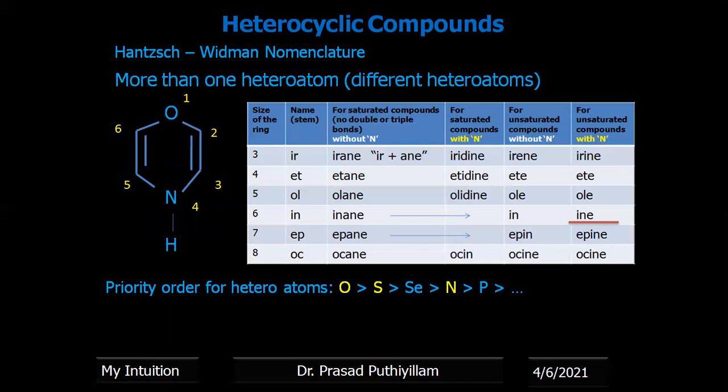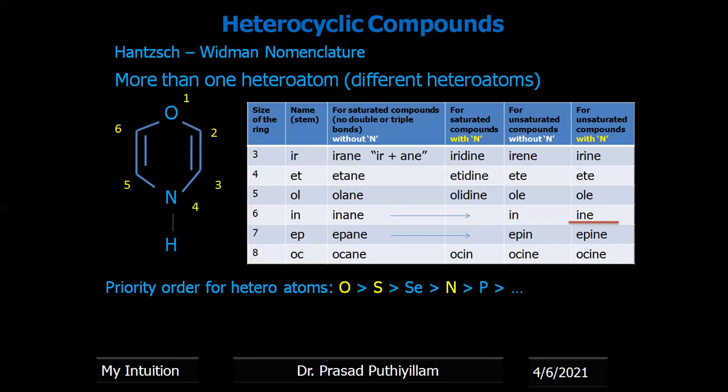This is more than one heteroatom but different heteroatoms. Then the priority order of heteroatoms follows this order: oxygen is having higher priority, then sulfur, then nitrogen. Even selenium and phosphorus cases are also there, but here we are considering only the heterocyclic compounds of oxygen, sulfur as well as nitrogen. Therefore, first preference is given to oxygen, and the next least number should be given to the next heteroatom, that is nitrogen.